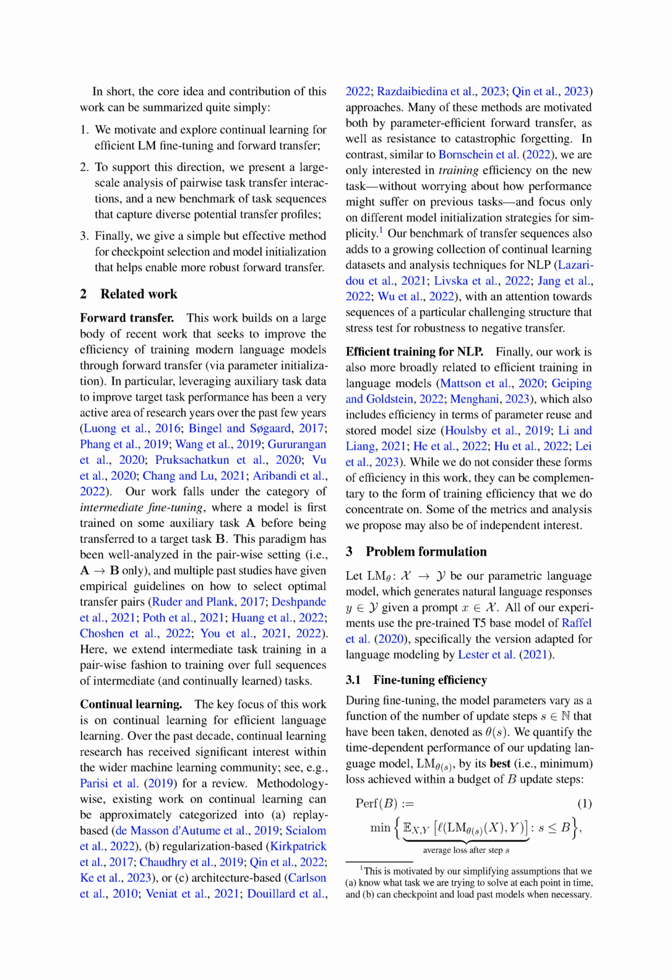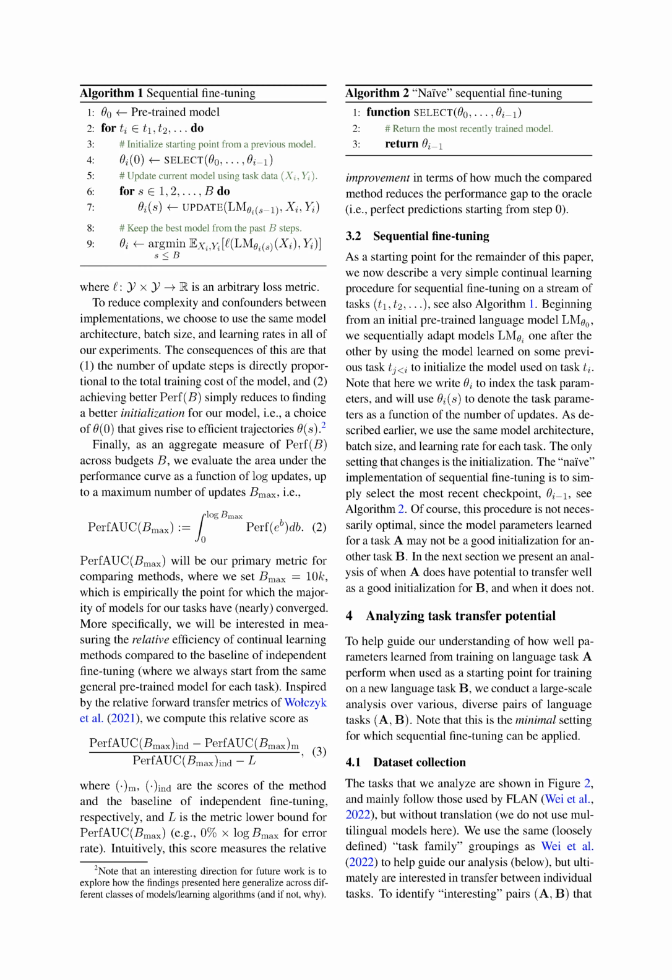Let's define our language model, which we'll denote as LM_theta. This model generates natural language responses, Y, based on a given prompt, X. For our experiments, we use the pre-trained T5 base model, specifically the version adapted for language modeling. During the fine-tuning process, the model parameters change based on the number of update steps, n, that have been taken. We denote this as theta_n. We measure the performance of our updating language model, LM_theta_n, by its lowest loss achieved within a budget of B update steps. This is represented as perf_B.